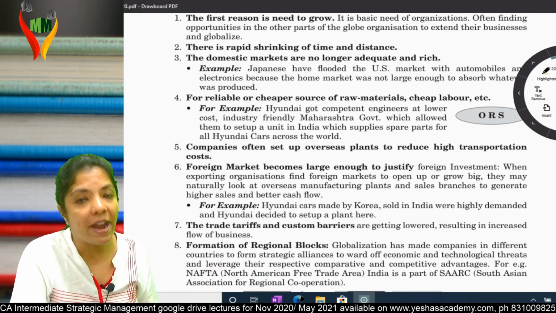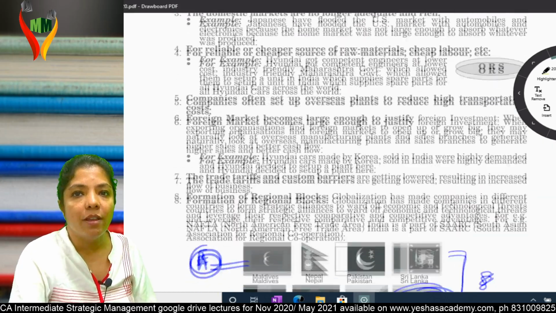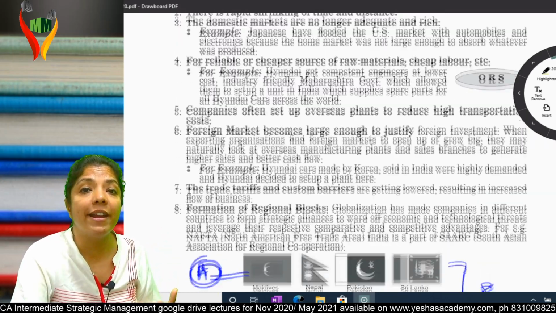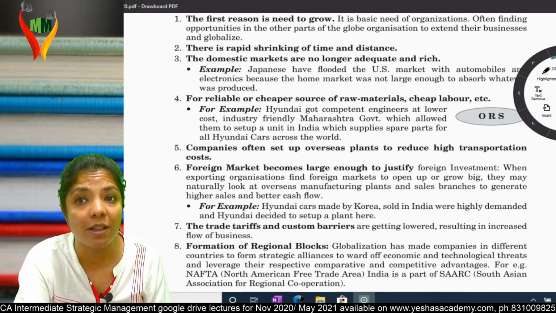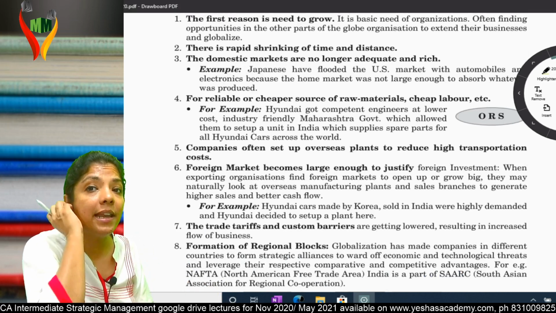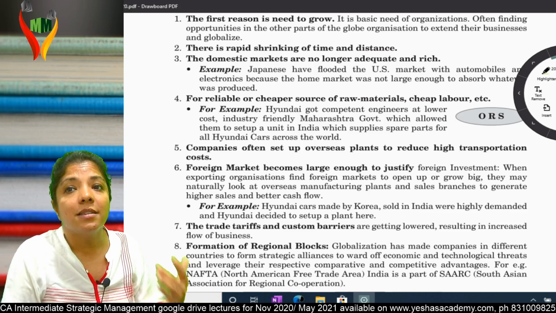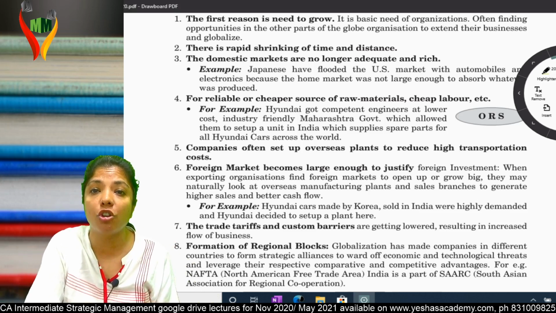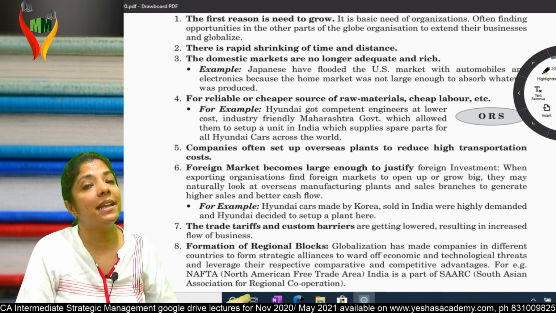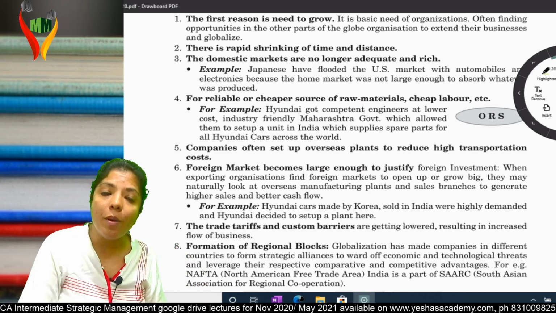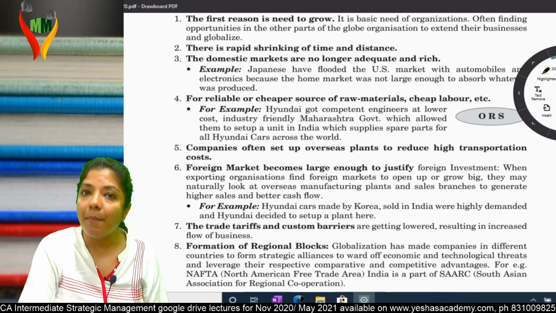Next, trade and custom barriers have been removed. And last, formation of regional blocks. The regional blocs like SAARC, like NAFTA. India is part of SAARC. What is SAARC? South Asian Association of Regional Cooperation, where 8 countries come together. Why did they come together? Because of globalization. Am I clear?